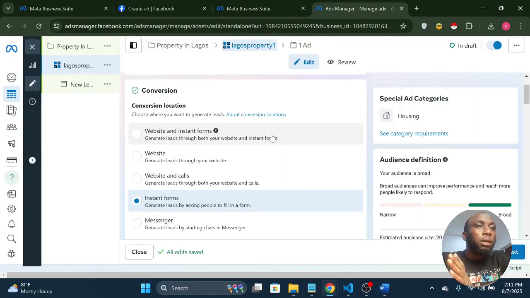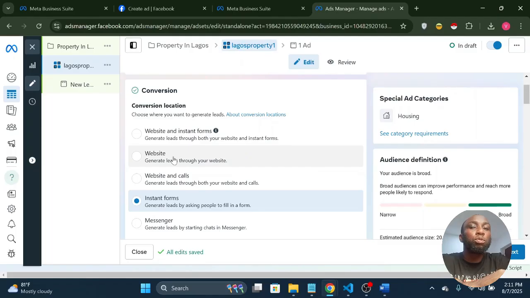So it's asking you now, how do you want to get their lead? Where do you want to convert? Where do you want the conversion location to be? Where do you want them to submit their form? Is it on your website? The first one is website and instant form, so leads through both your website and Facebook. If you have a landing page where you want them to fill their details, you pick the first one.